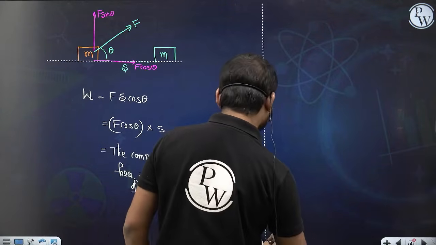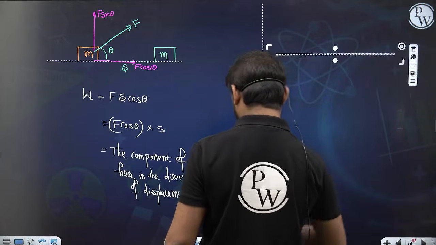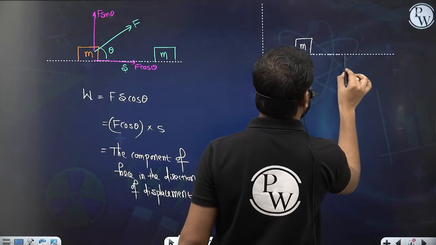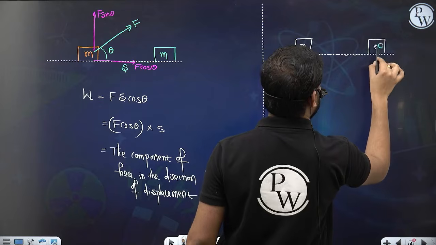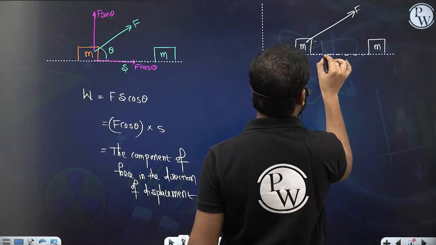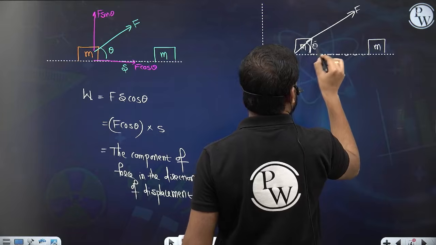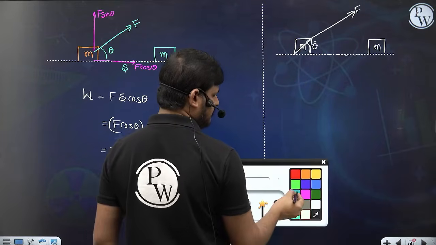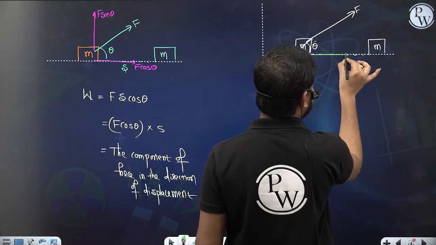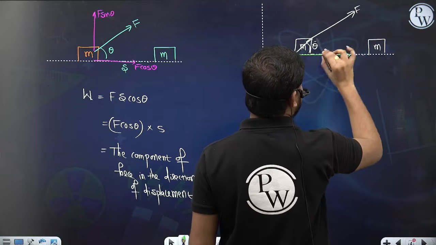And the other way, let's take, so here is a surface, and then the object of mass m is placed, and then it is displaced from here to here. So this is of mass m, and then some force F is applied on it at an angle with the horizontal theta. So let's take this force to this side. So this angle is going to be theta. So here this is the force component and this is the displacement. This displacement is making some angle theta with this.